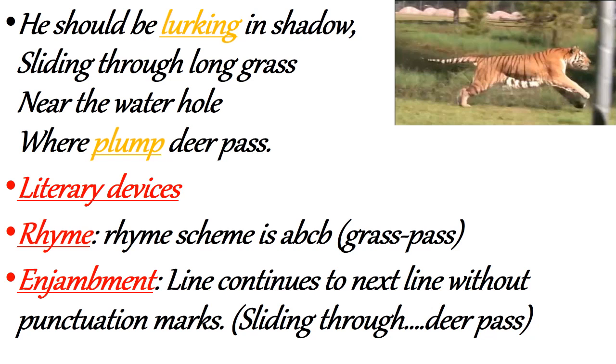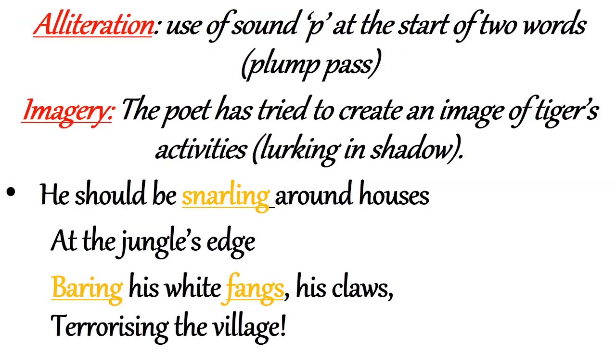So the literary devices used in this stanza: the rhyming scheme is A, B, C, B. Two rhyming words are given here, grass and pass. Then enjambment: the line continues to the next line without punctuation marks, sliding through long grass near the water hole, without any punctuation mark. Then alliteration is used, the sound P at the start of two words, plump and pass. The P sound is repeating here, so it is alliteration.